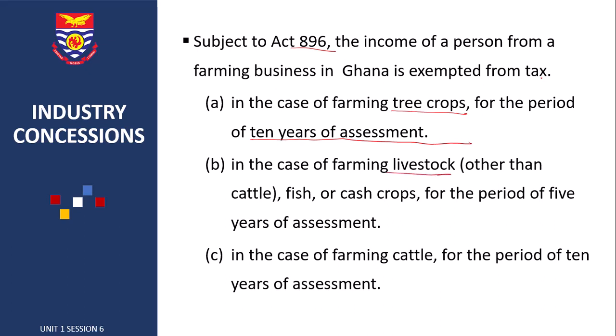For livestock, fish or cash crop, the concessionary period is for 5 years. And in the case of cattle, it is for 10 years. Please, let's take notice of the number of years.